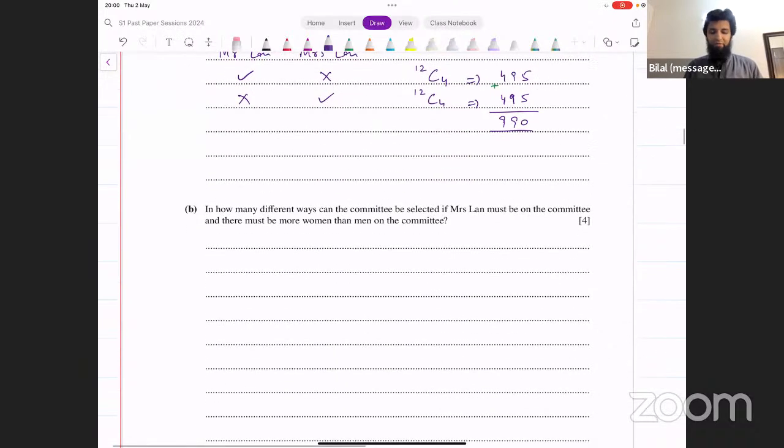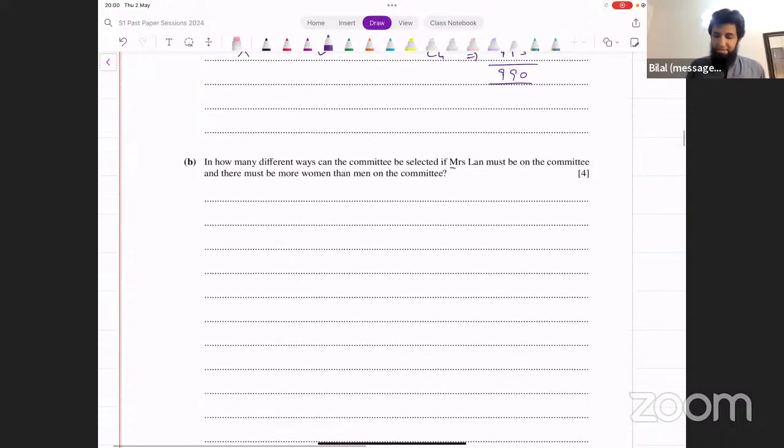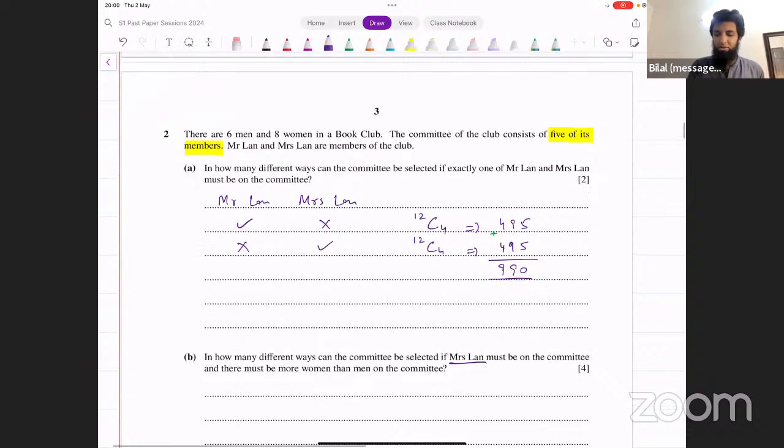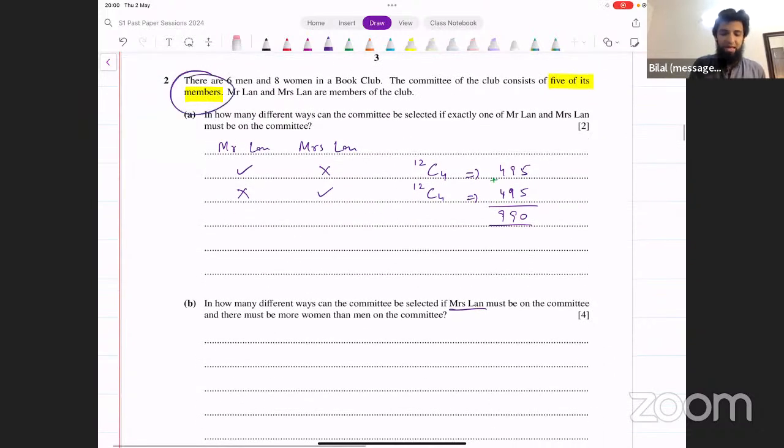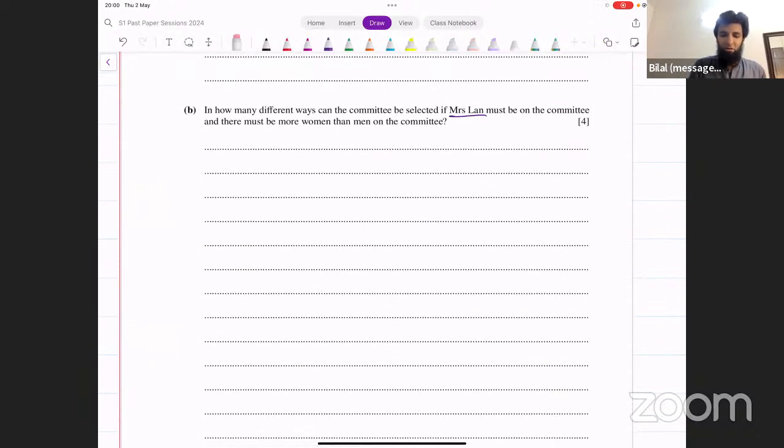It says, in how many different ways can the committee be selected if Mrs. Lan must be on the committee and there must be more women than men on the committee? Now, Mrs. Lan must be on the committee. So we can basically think of it like this, that Mrs. Lan is already selected. Amongst those 5 people, Mrs. Lan is already there. She is already one of those 5 people. So she's already selected.